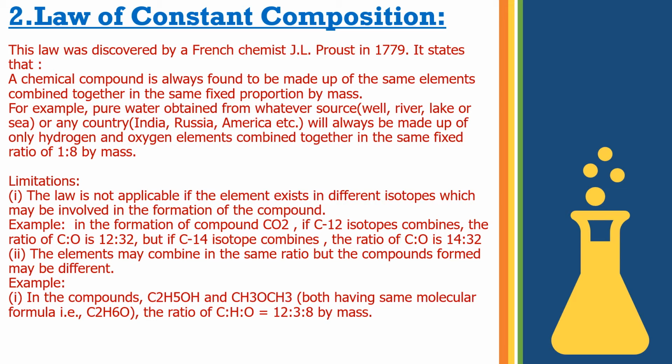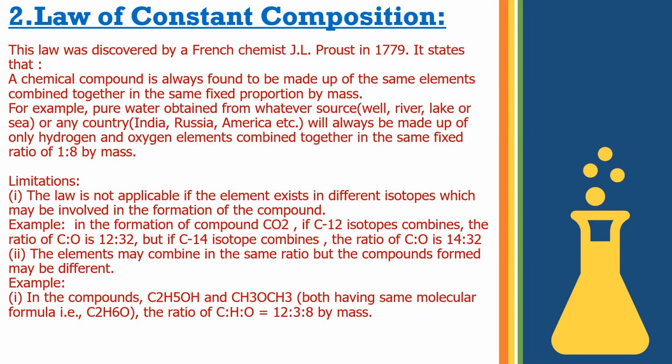For example, in the formation of the compound CO2, we know that carbon has isotopes. If the C12 isotope combines, the ratio of C to O will be 12:32, carbon having mass 12 and oxygen having 16, with 2 oxygen atoms. But if the C14 isotope is combining, then the ratio will be 14:32. So this is a limitation of this law.